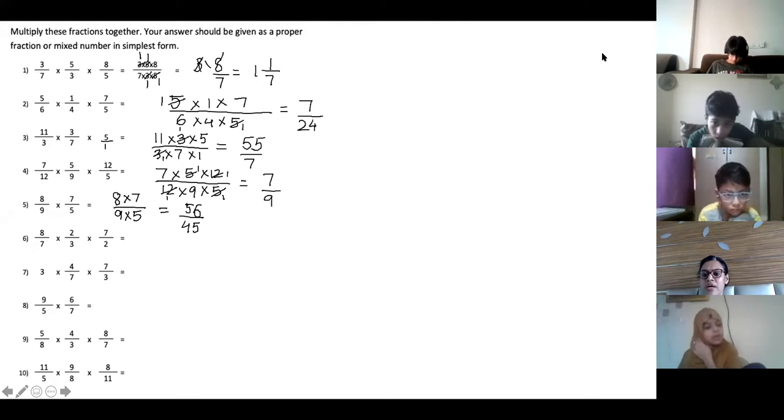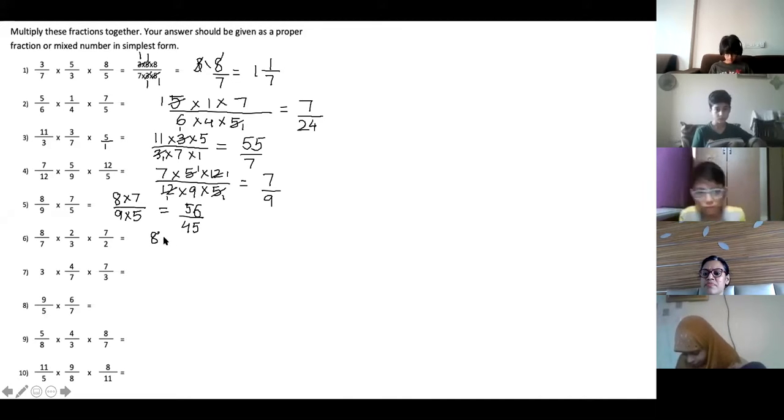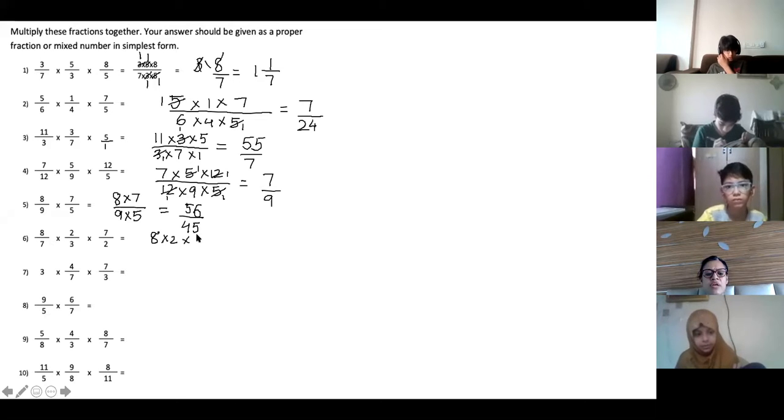Okay. Aisha Aga, I cannot see you. Tell me, what will I do here now? I will multiply the numerators, right? Okay. So multiply 8 into 2 into 7. What will I write in the denominator? 7 into 7 into 3 into 2.